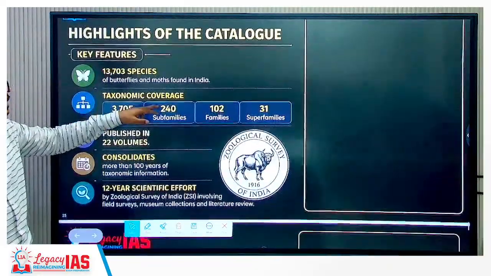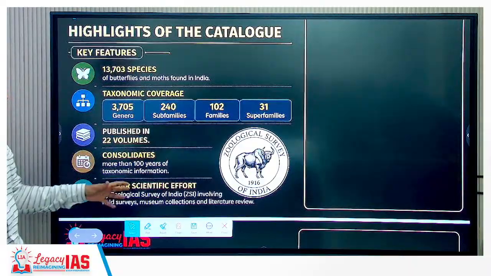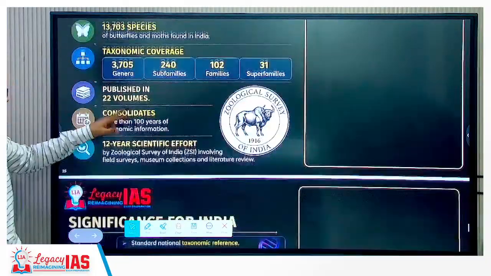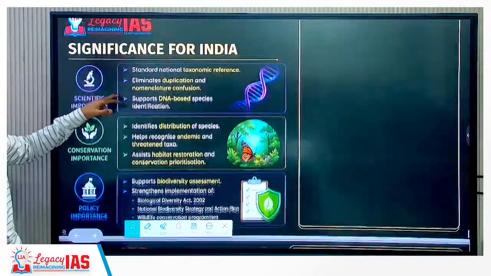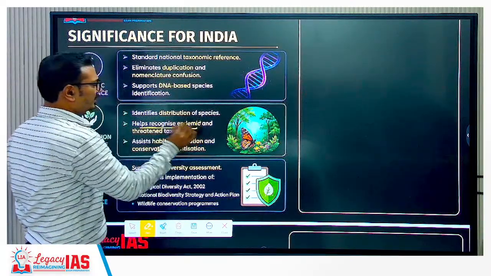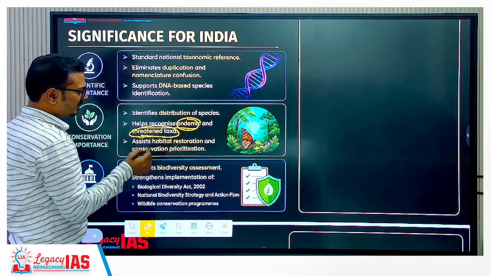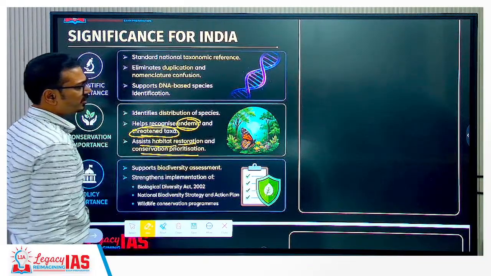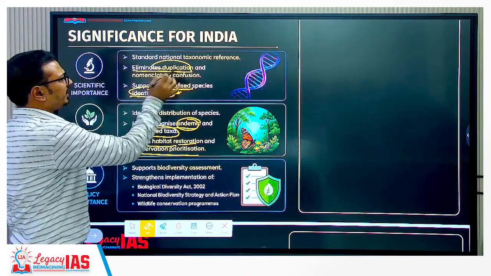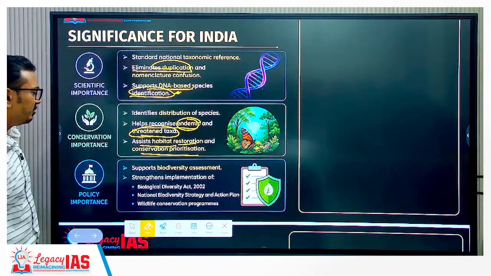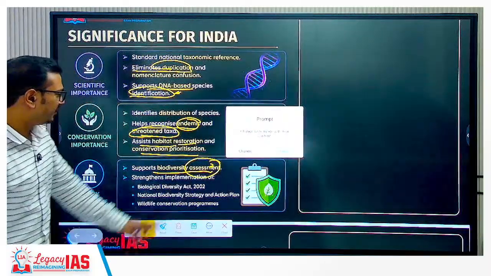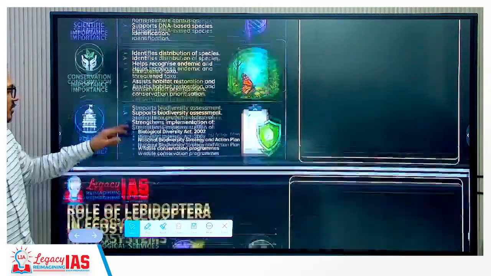Okay, so highlights of this catalog, it's not that important in detail. You need not remember the number of species and all, so we can skip this particular part. Significance for India, scientific importance: it will be helpful for recognizing endemic and threatened taxonomic species, assist habitat restoration, conservation prioritization, DNA based identification, and eliminate duplication. So overall it may help biodiversity conservation, supporting biodiversity assessment. In this manner, it will be helpful for policy making and conservation efforts.